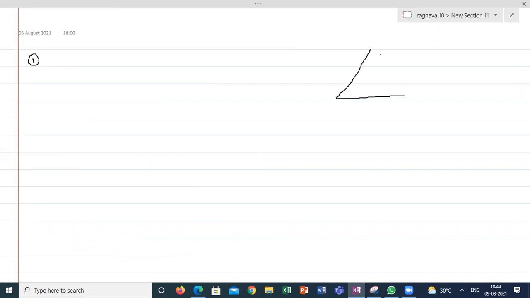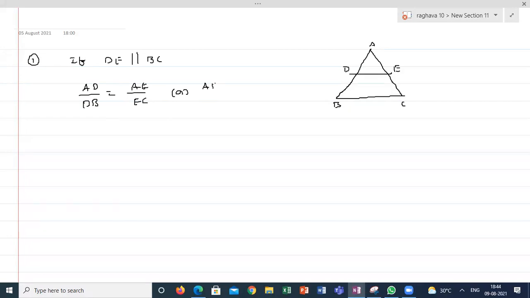In a triangle, if a line is parallel to the third side, DE is parallel to BC, that means if DE is parallel to BC, then AD by DB is equal to AE by EC, or from its corollary, AB by AD will be equal to AC by AE, or AB by DB will be equal to AC by EC.